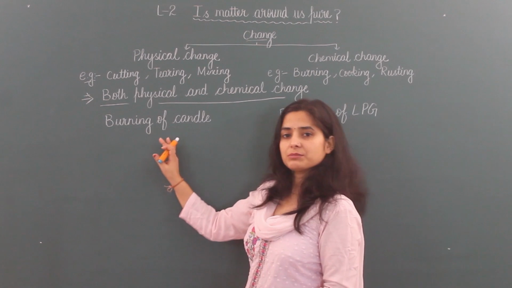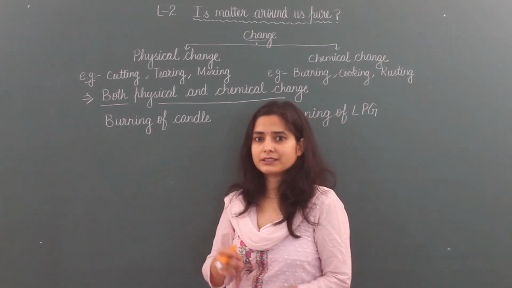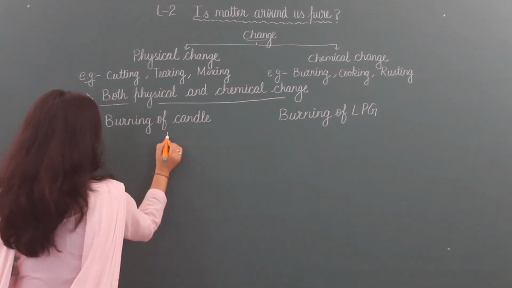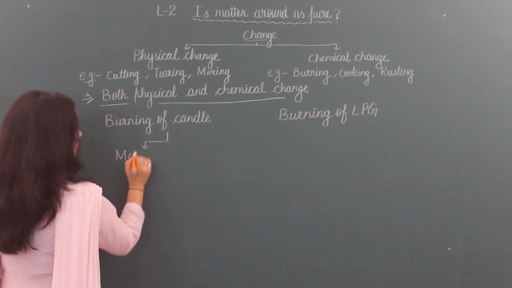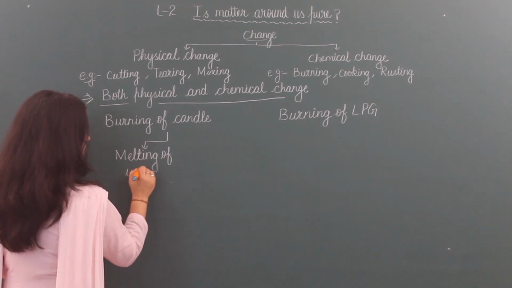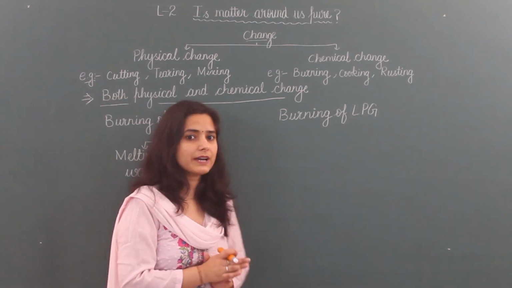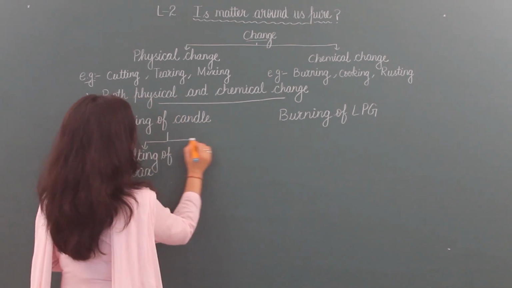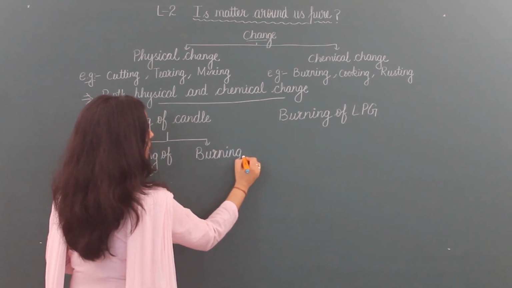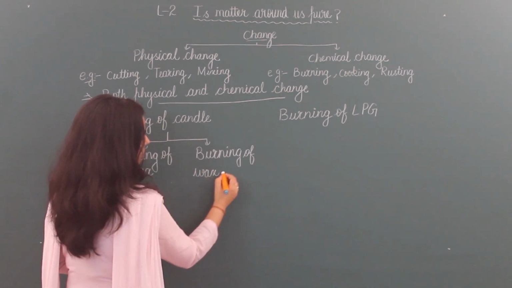So first of all, I am taking the example of burning of a candle. In your home also you have burned a candle, and what do you see, what happened? First of all, melting of wax takes place. It is compulsory for the wax to melt, otherwise the candle will not burn. And after that, burning of these wax vapors.